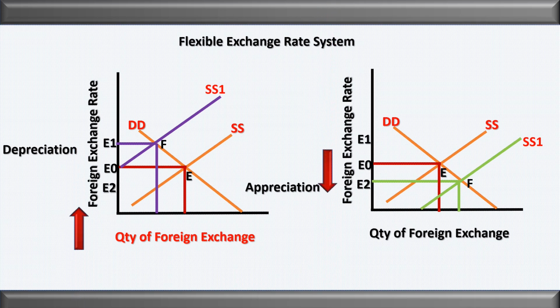Remember one thing: when I say supply, we have earlier seen how we get the supply. Because of increase in exports, foreign investment increases, and more and more tourists coming into a country, the supply increases. And when I say depreciation, it means that the demand increases. Why are we making the demand? For payment for imports and for investment in foreign countries. Fine, I hope the point might be clear.